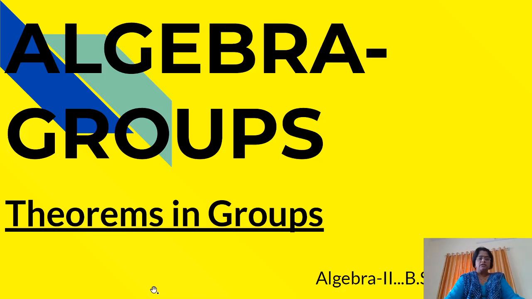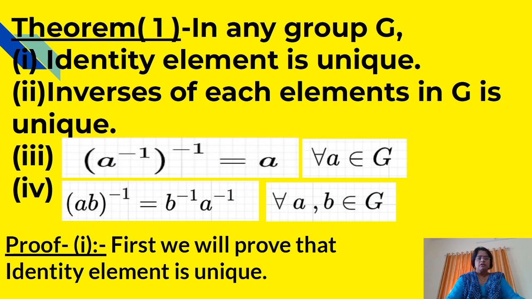Now we will see some theorems in groups, which is from algebra. See the first theorem. There are 4 parts in this theorem. In any group G, the identity element is unique.